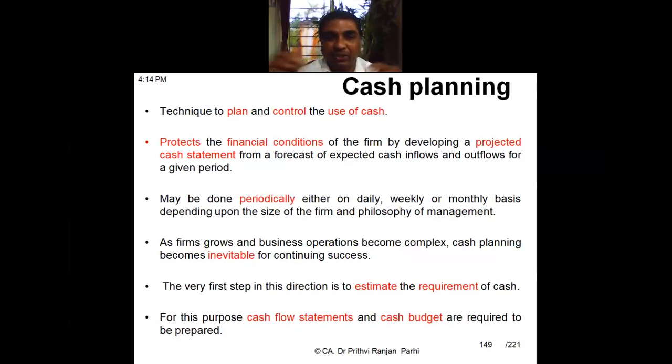The very beginning stage to prepare a cash budget in this direction of cash planning is to estimate the requirement of cash. How much cash is required, how much is available, we should be able to estimate that. For this purpose, cash budget will be helpful. To do any kind of cash planning, cash budget is the first tool, wherein we will be able to estimate what are the future cash inflows and what are the future cash outflows.